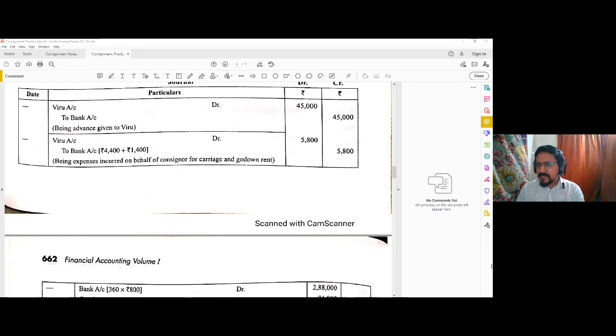Sir, I have just started foundation studies, so should I first go to consignment? No, it is not required. You can just cover the preliminary areas. But if you are simultaneously doing the BCom and have an idea of those preliminary areas, you can directly go to consignment as well. It is not that in order to know consignment you need to know everything from the basics. Is institute material enough for examination? Institute material is enough. Then you solve the past years' question papers. If time is left, you can go for reference books.